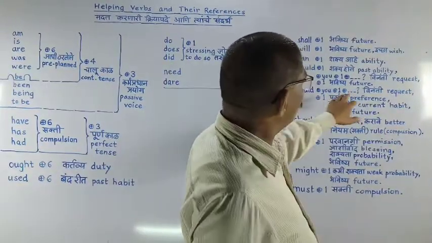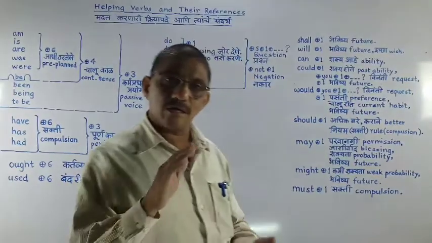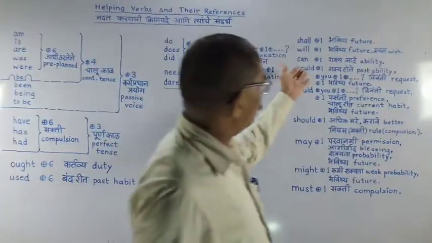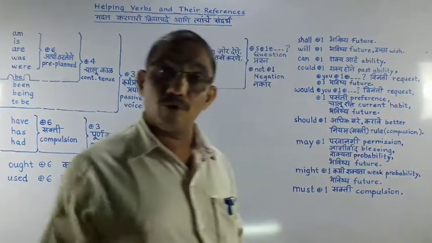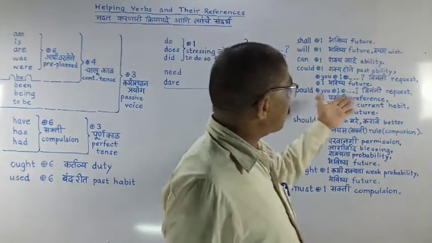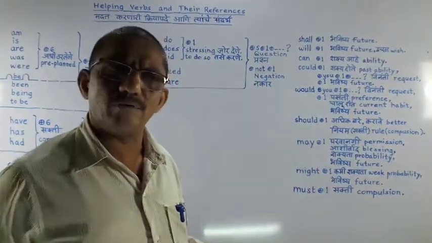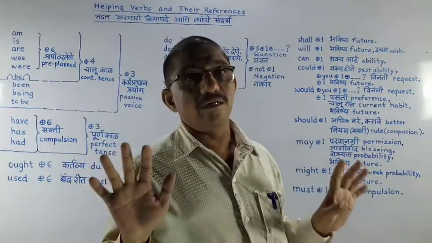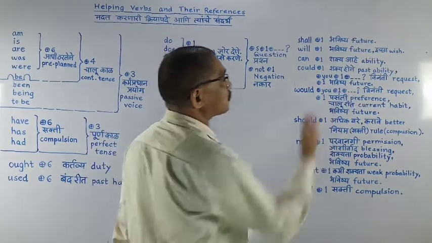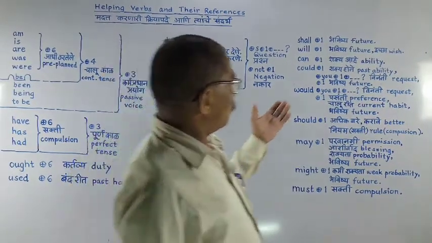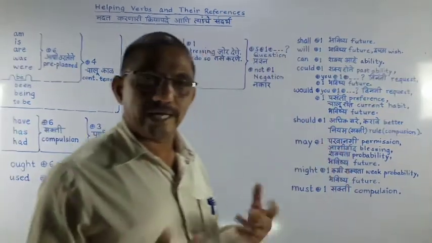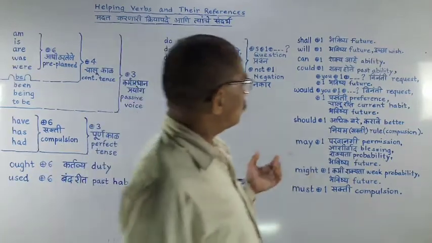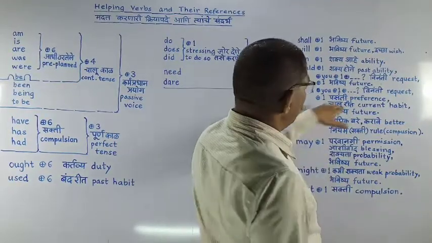Now would you take a pen? This is also similar to could. It is showing you a polite request. Now next is preference. What would you have, tea or coffee? I would have coffee. So it is showing you preference for coffee. So what would you take? What will you take? Similarly, that can show you preference.